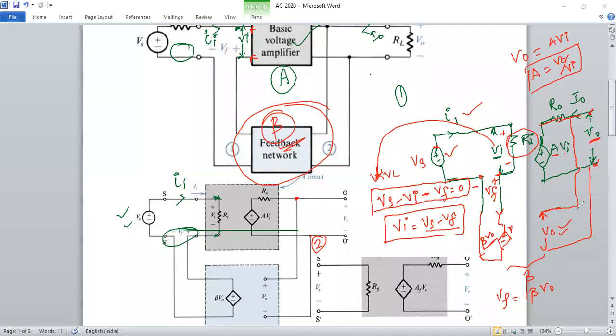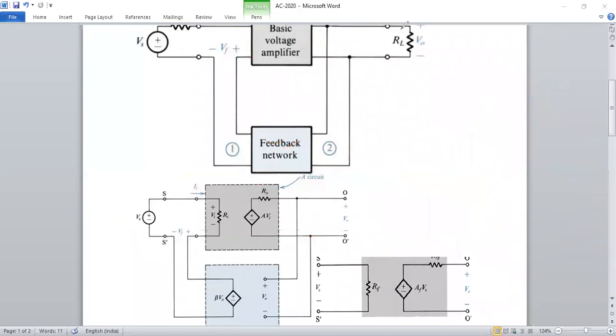Again, that has to be shunt with the feedback amplifier. So the feedback amplifier input is V naught. So what is the output of the feedback amplifier? Beta into V naught. Again, that has to be in series with that. So this is the equivalent circuit of the block box representation of the feedback network. So the same circuit you can see here.